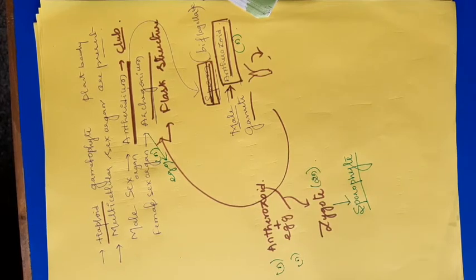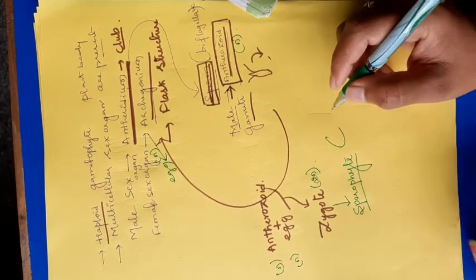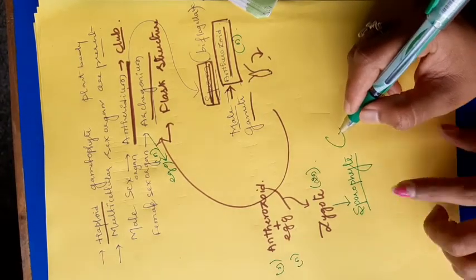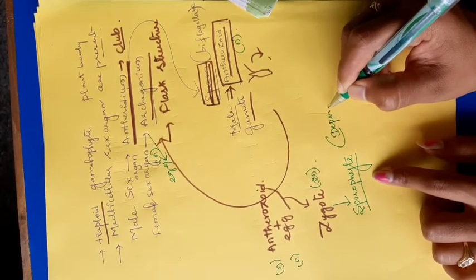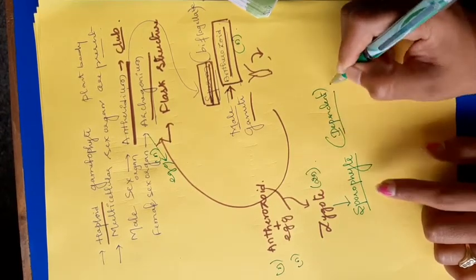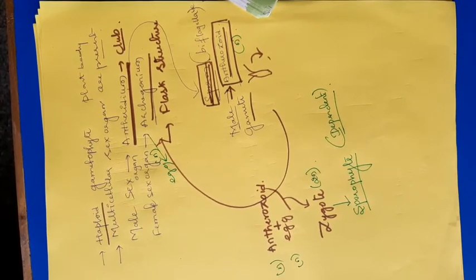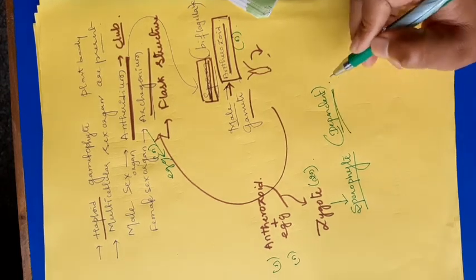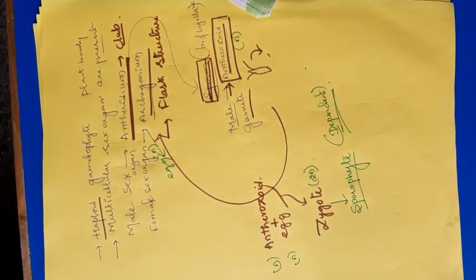Remember one thing, the sporophytic structure is not free. It is attached to the gametophytic structure. That is why we said that the sporophyte is dependent. The sporophyte depends on the gametophytic stage. The gametophyte gives the nourishment to the sporophyte. Okay. It depends on the gametophyte. It takes the nourishment from the gametophytic stage.